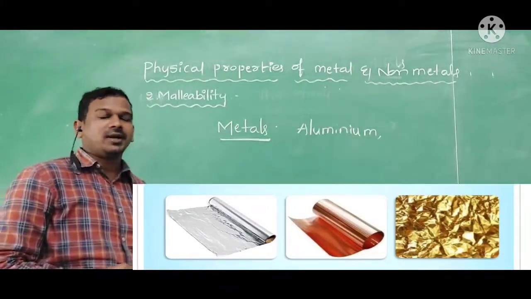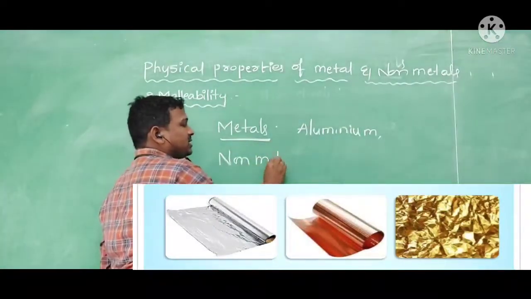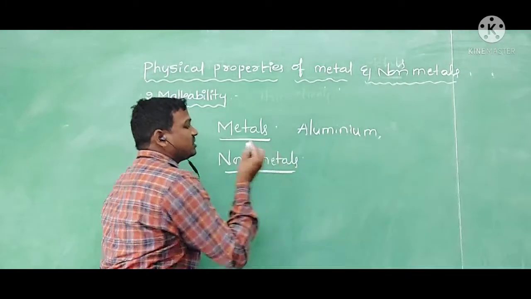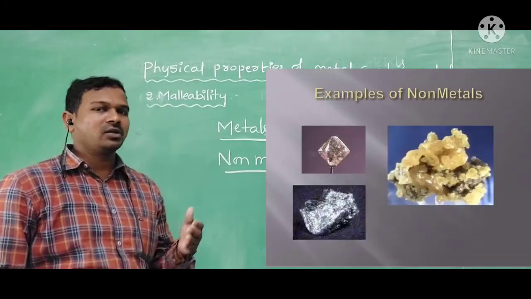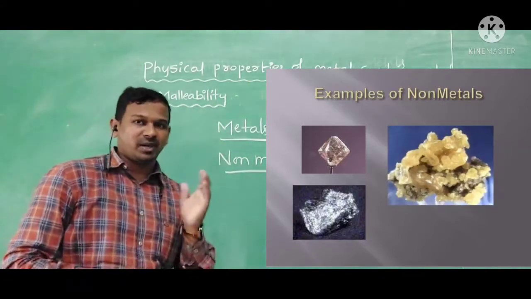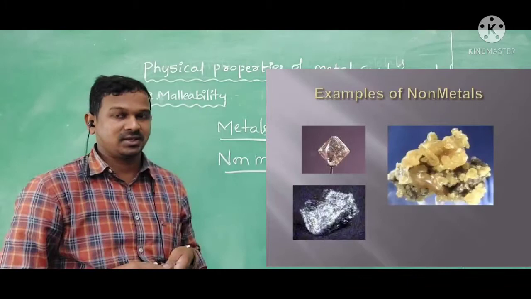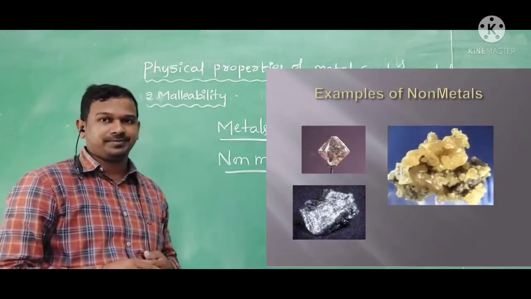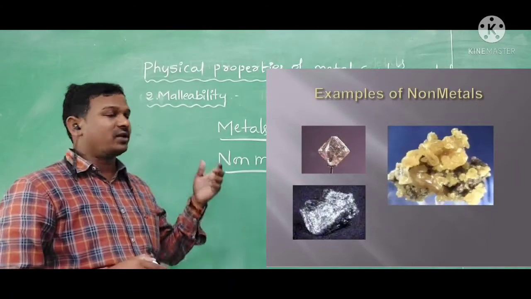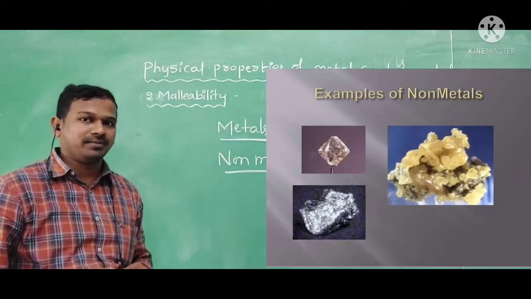And coming to the non-metals, non-metals are the materials which are brittle in nature. Means in order to convert them into thin sheets by hammering, they will break into pieces. So they are not showing the property of malleability. Like this we can divide metals and non-metals based upon malleability.